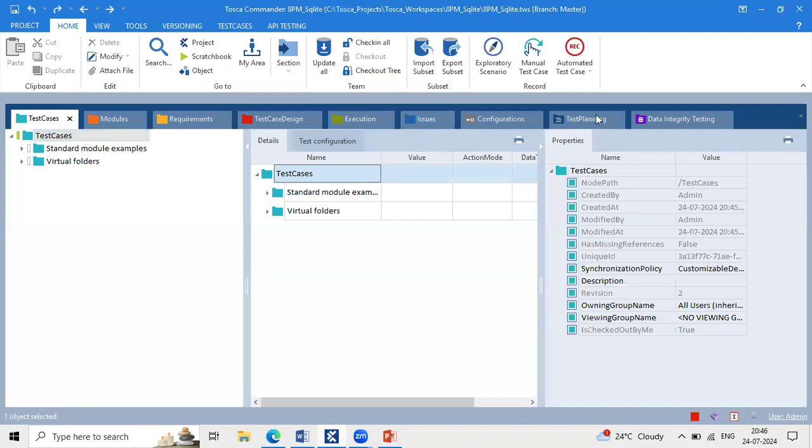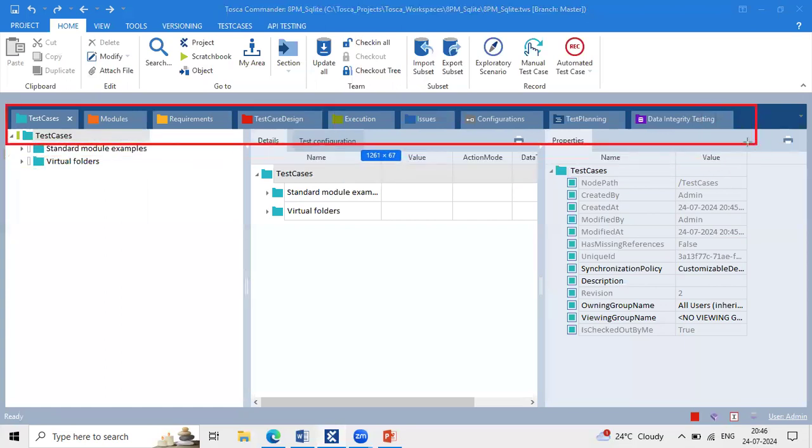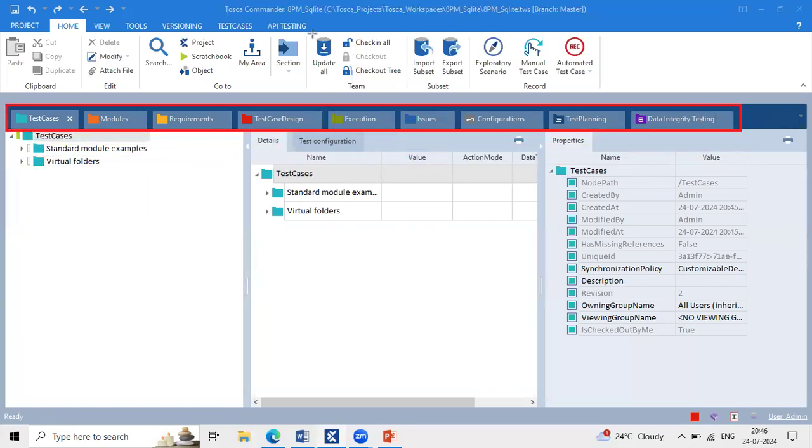So are you able to see the same phases here as well? What are the phases we just observed in a single user environment? Are you able to see the same phases? Yes. When you can see all these features are enabled, the meaning of that is you are working in a multi-user environment.